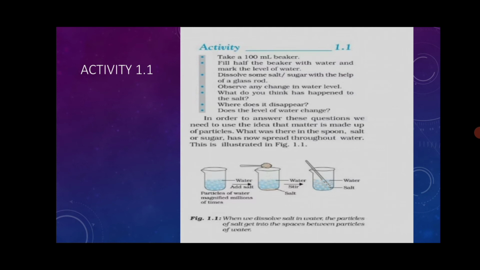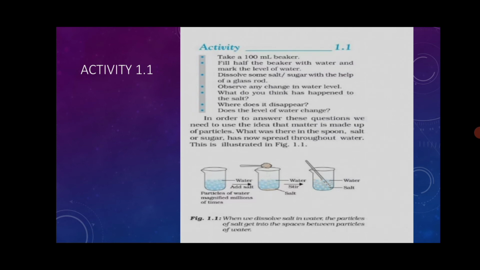Pour the water into the half glass and dissolve some salt or sugar, with the help of a glass rod.